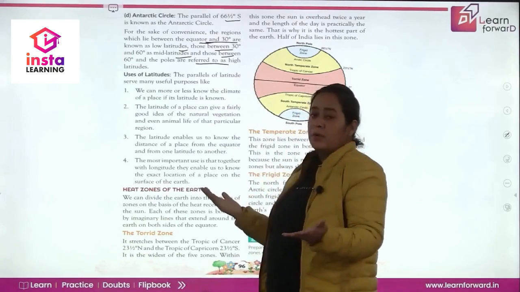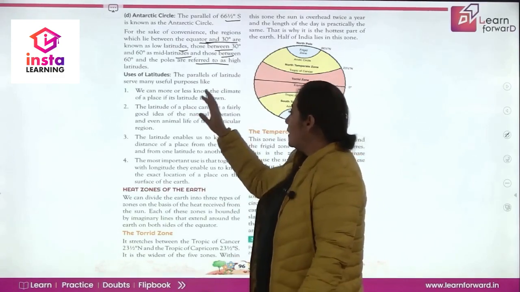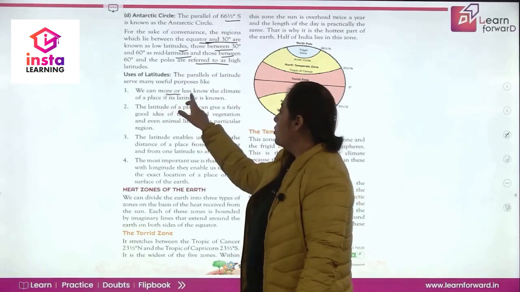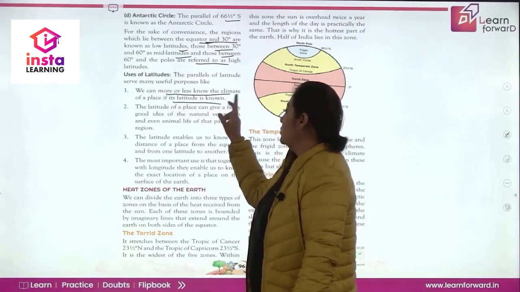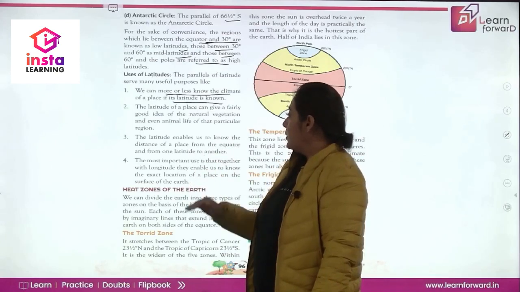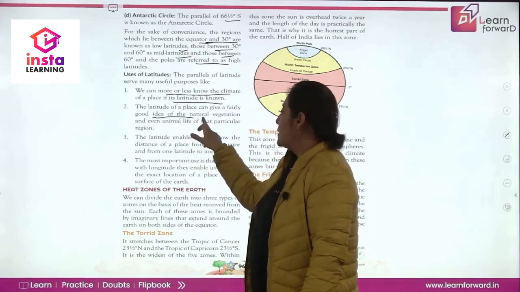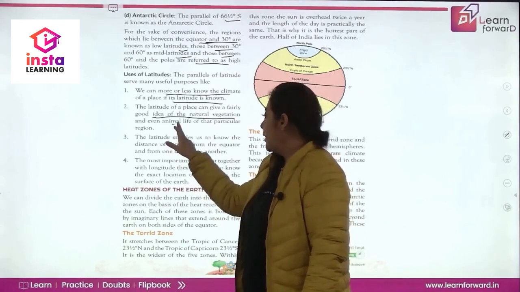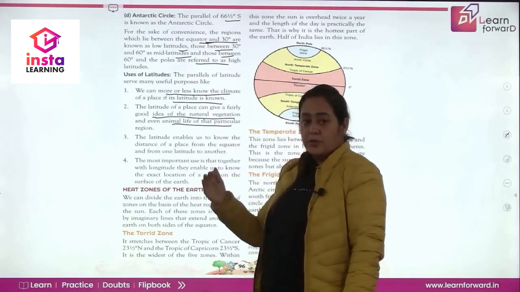हम ये पढ़ते हैं क्यों latitude? Let's understand that. We study latitude because we can more or less know the climate of the place by using the latitude. Latitude पढ़ने से उस जगह का climate पता चलता है. जब हमें climate पता चलेगा तो ये भी पता चलेगा कि यहाँ पे कैसा natural vegetation है, कैसी animal life है. So we study about the natural vegetation and the animal life.